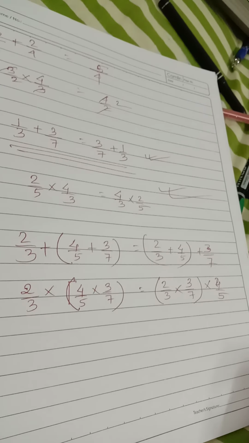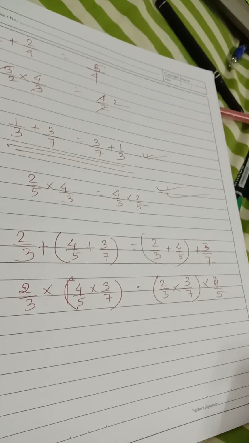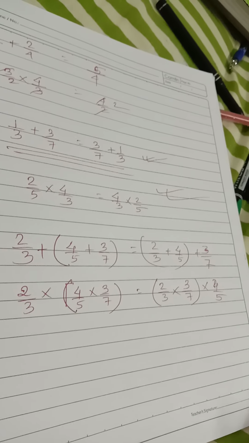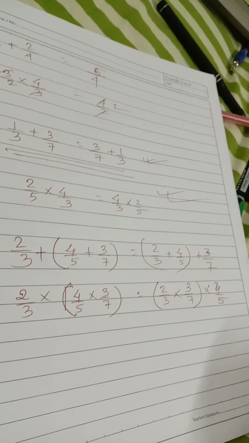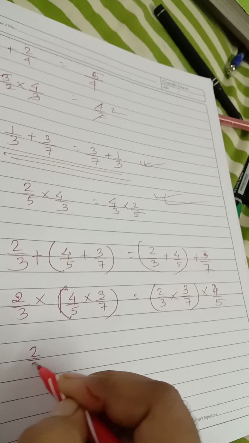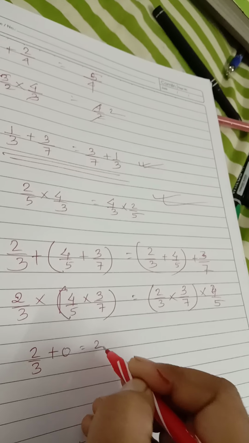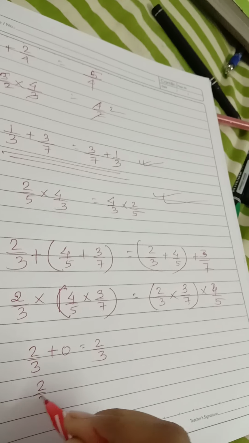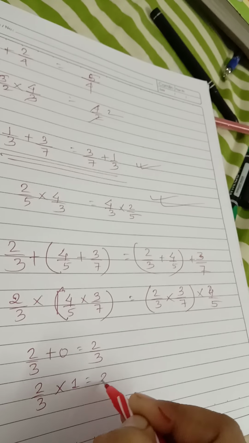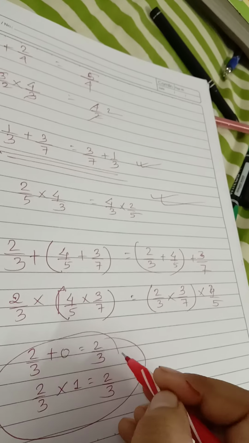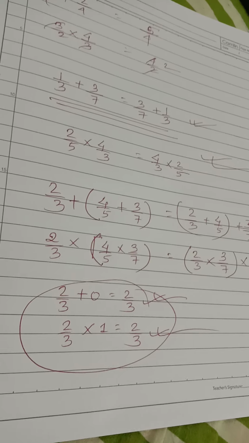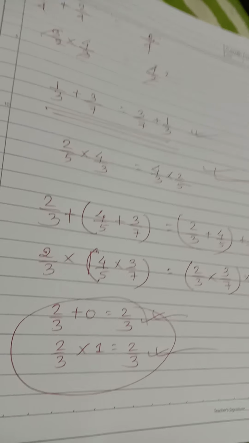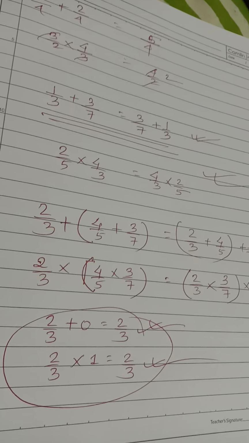Next you have additive identity elements. 0 and 1 exist for the operations of addition and multiplication respectively. If 0 is added to any number, the number remains as it is, or if any number is multiplied with 1, it remains as it is. So this is called additive identity, this is called multiplicative identity.